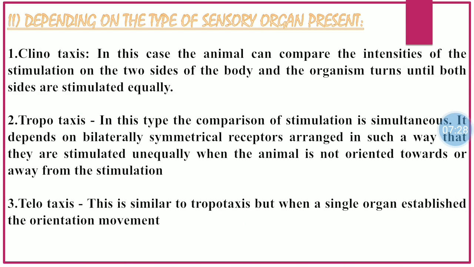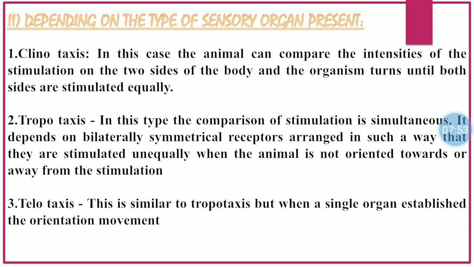Number 2. Depending on the type of sensory organ present, it is of 3 types: clinotaxis, tropotaxis and telotaxis. Number 1 is clinotaxis. In clinotaxis, the animal can compare the intensities of the stimulation on the two sides of the body, and the organism turns until both sides are equally stimulated. Number 2 is tropotaxis.